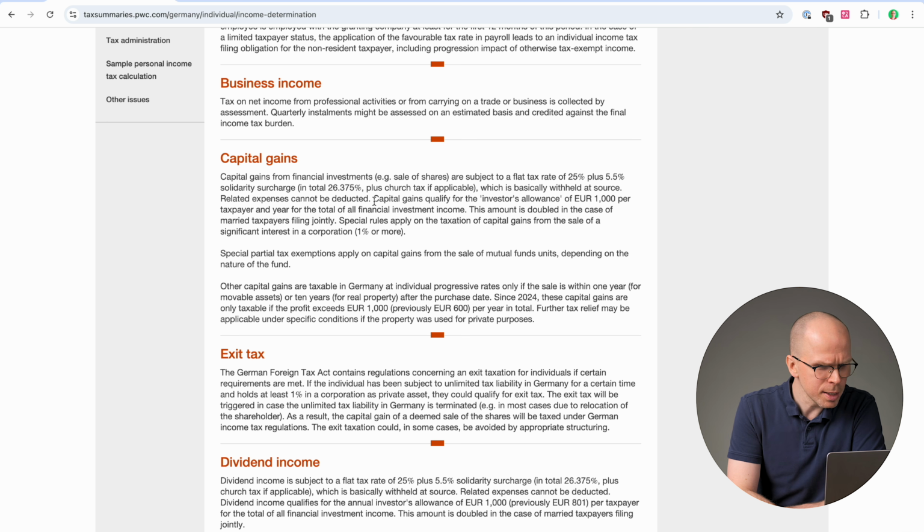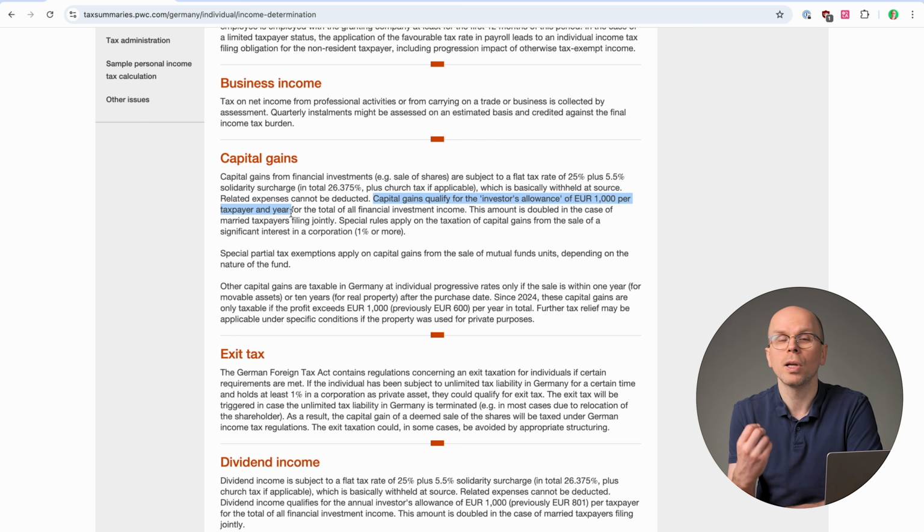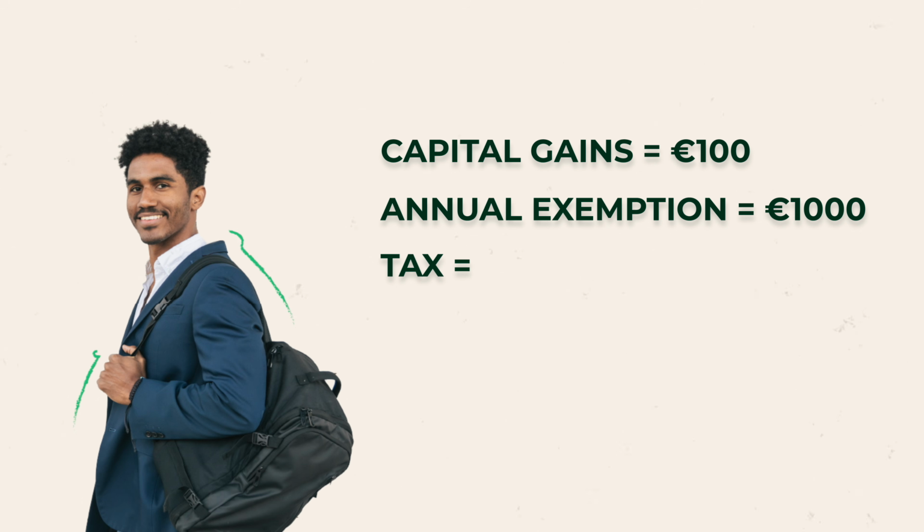For example, this says capital gains qualify for the investor's allowance of 1,000 euros per taxpayer and year. Okay? So if Martin only earns 100 euros of profit in a year, he would not need to pay any taxes. He only needs to start paying taxes on profit which exceeds 1,000 euros in the year.